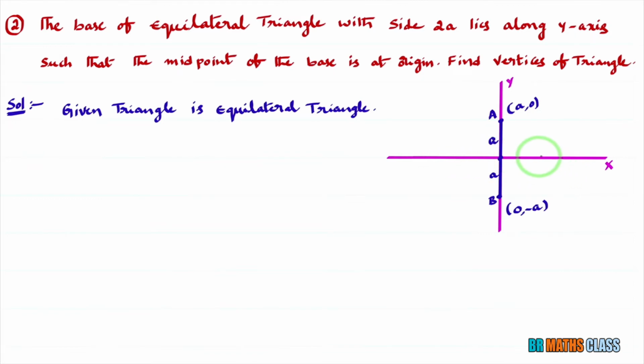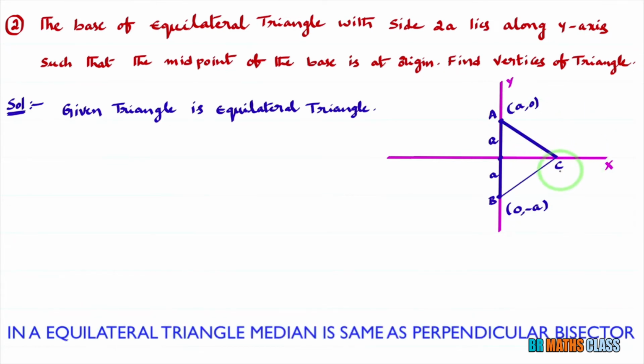You observe this: the vertex C must lie on the x-axis. As the base of the equilateral triangle is along the y-axis and the midpoint of the base is the origin, the third vertex must be on the x-axis.